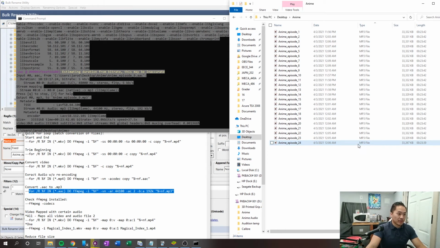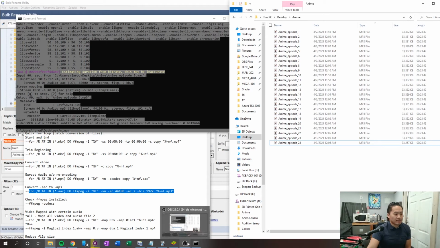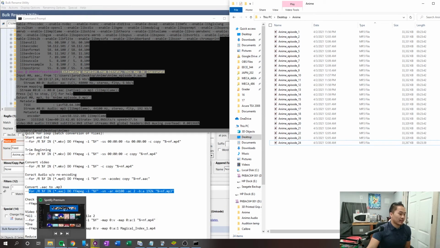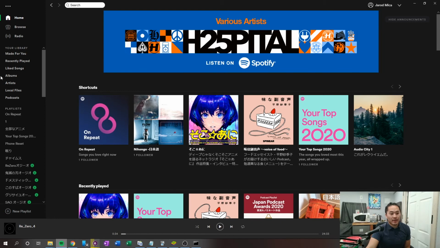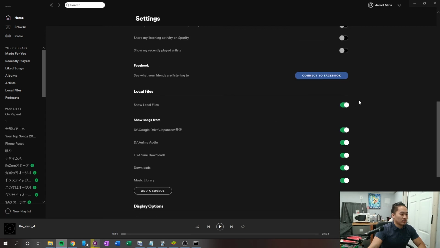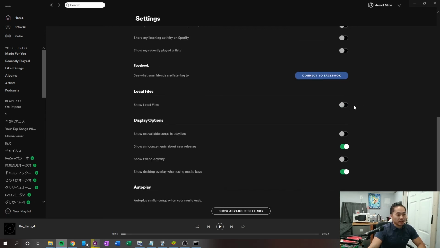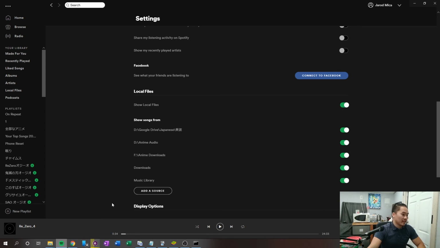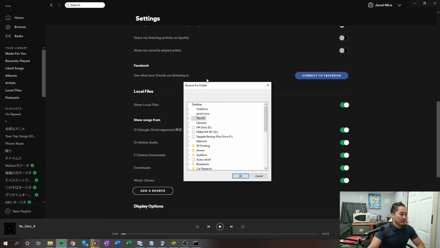And so now that we have this desktop anime content file, if you have other content, what we need to do is jump into Spotify. So where is Spotify? Here we go. So we got Spotify here, and what you need to do is go to edit, go to preferences, and then scroll all the way down to local files. And what you want to do is check it, and then you want to go to add a source.